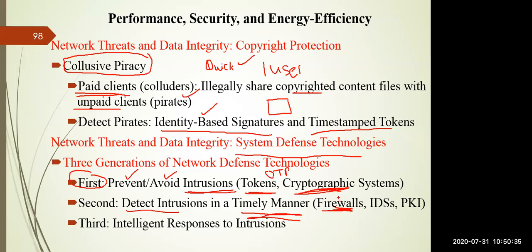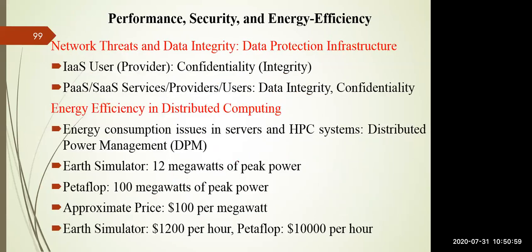Every computer has a firewall mechanism, or you can go for intrusion detection systems, or public key infrastructure. The third generation says that the system should be so intelligent that it will give a response to the particular intrusion. That is called intelligent response to the intrusion. So we have seen there are three different generations with respect to system defense technologies.